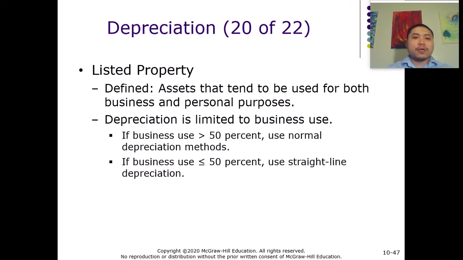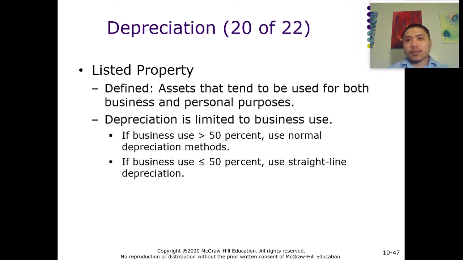All right, so let's talk about listed property. What are listed properties? Listed properties are basically assets that are used for both business and personal purposes. For small businesses, most of the time they're going to have a lot of assets that they use both for the business and for their personal purposes.